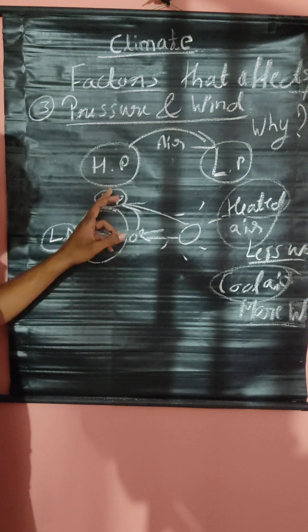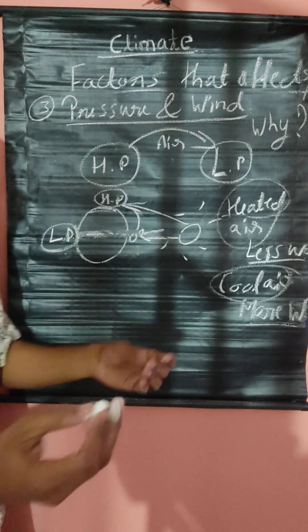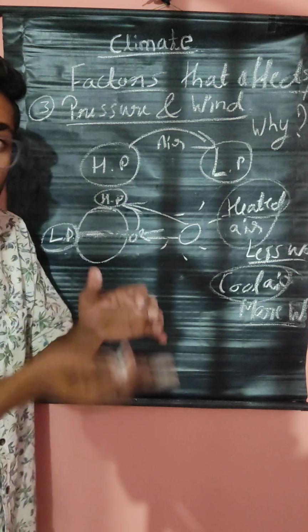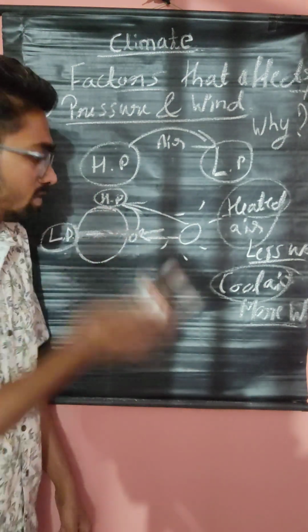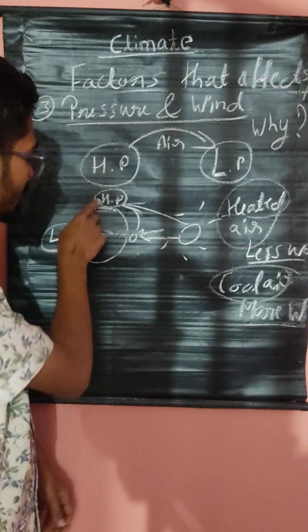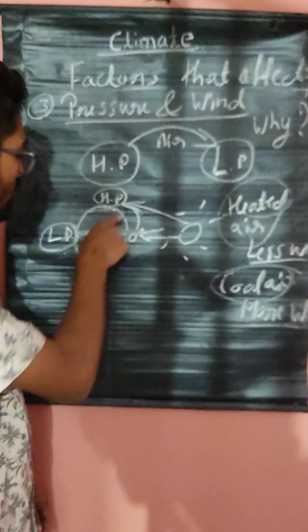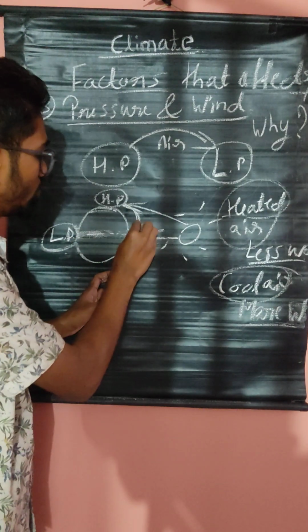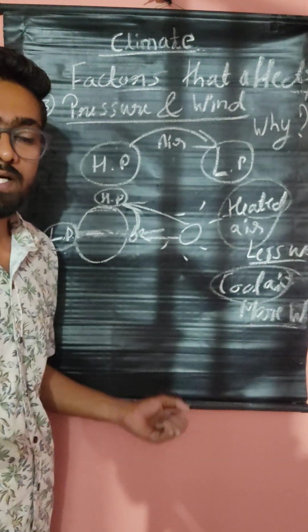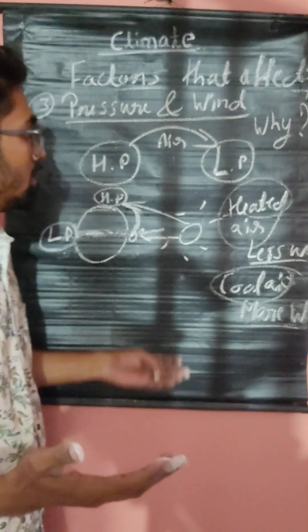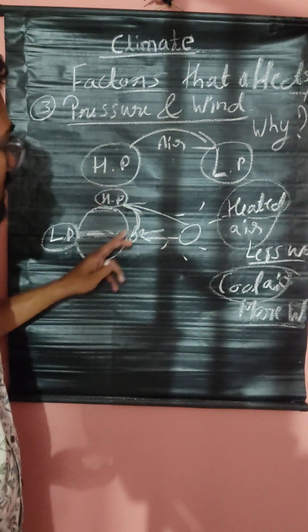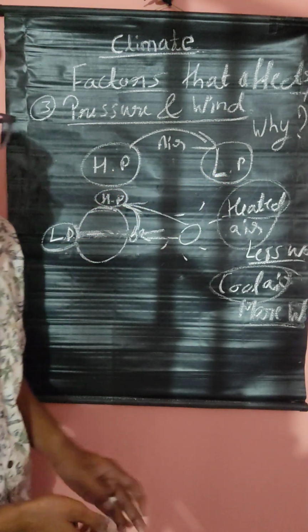Here high pressure is there. How is high pressure created? Cold air is heavy. The cold air is always heavy. That's why high pressure is created. From high pressure to low pressure, the air will move here. Do you understand this? How the high pressure area is created, how the low pressure area is created.